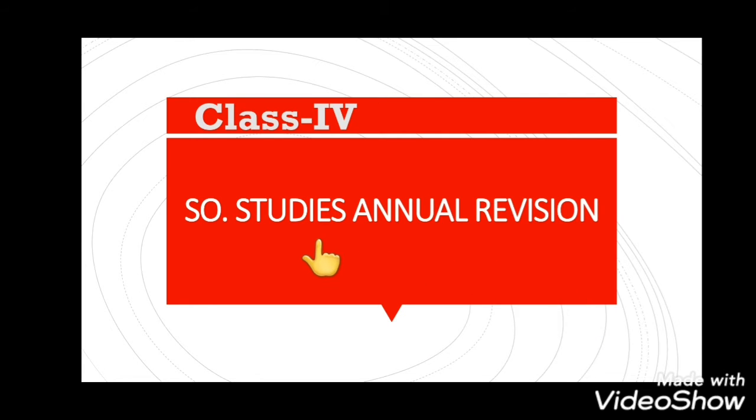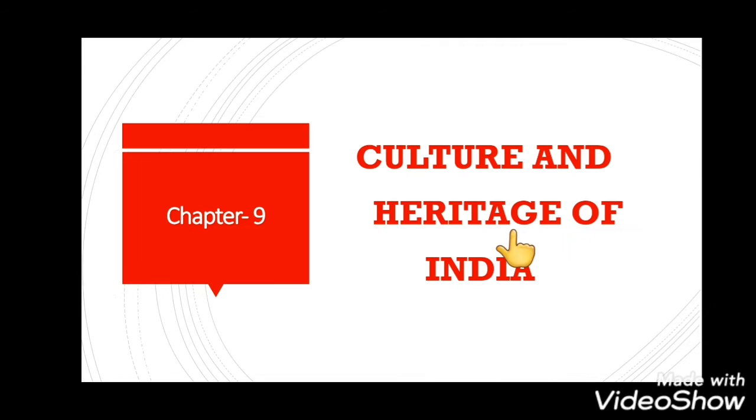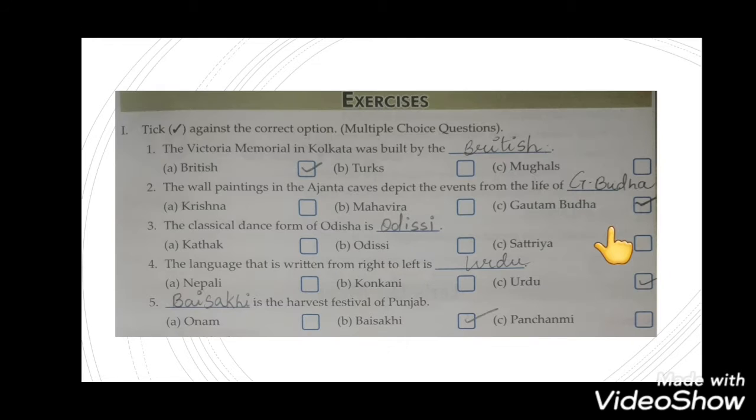In this video we are going to do the annual revision of Social Studies, chapter number 9, Culture and Heritage of India. Students, as I have already explained this chapter, in this video we are going to discuss the book exercise as well as the question answers related to this chapter. First we will discuss our book exercise.